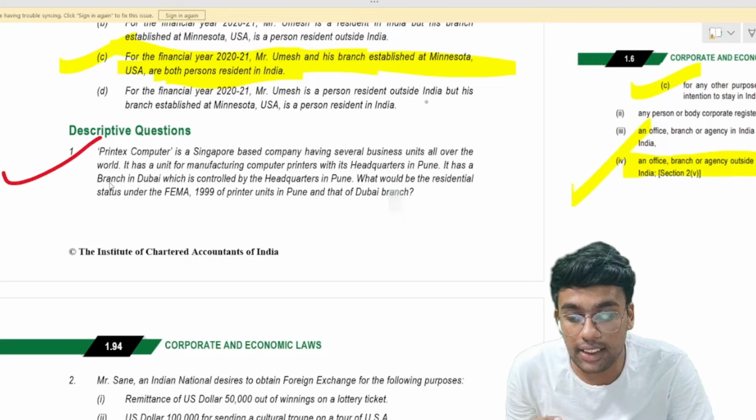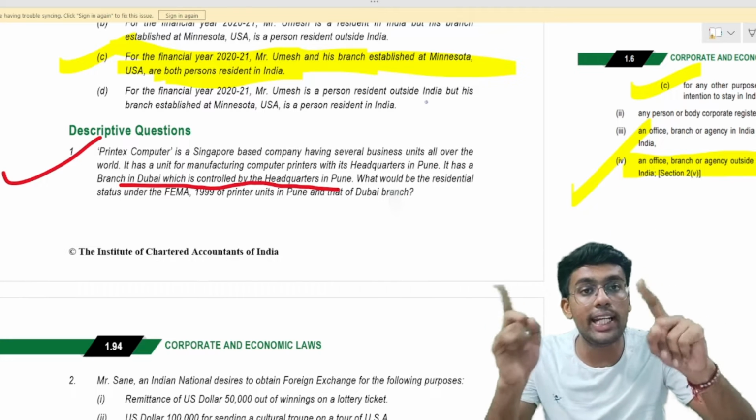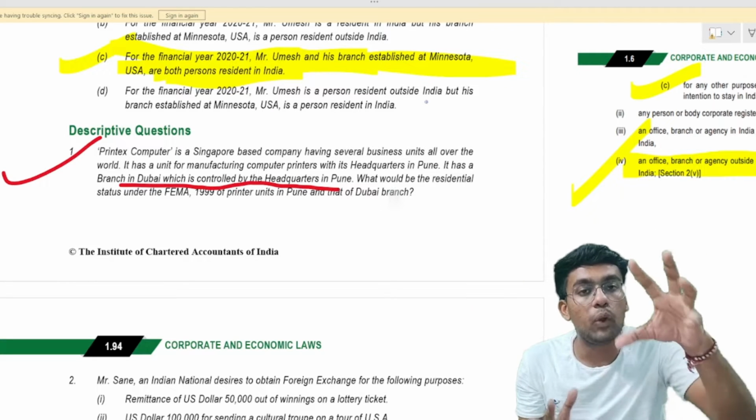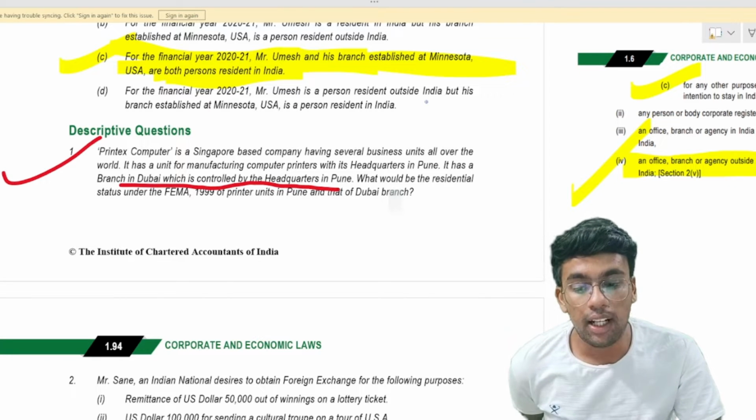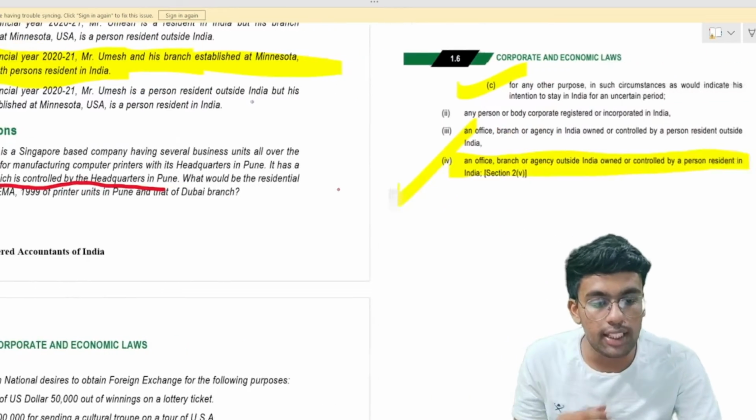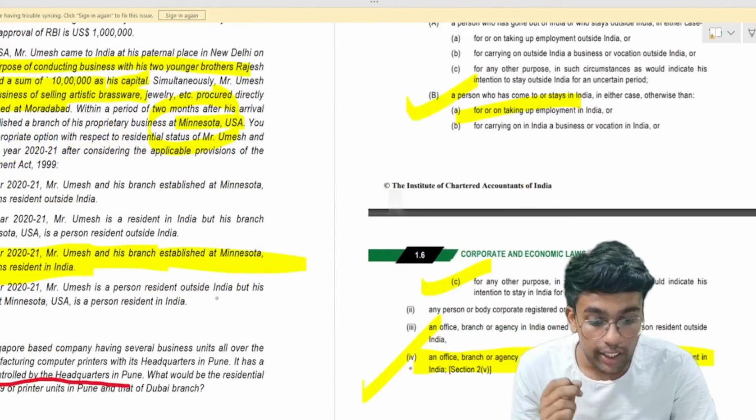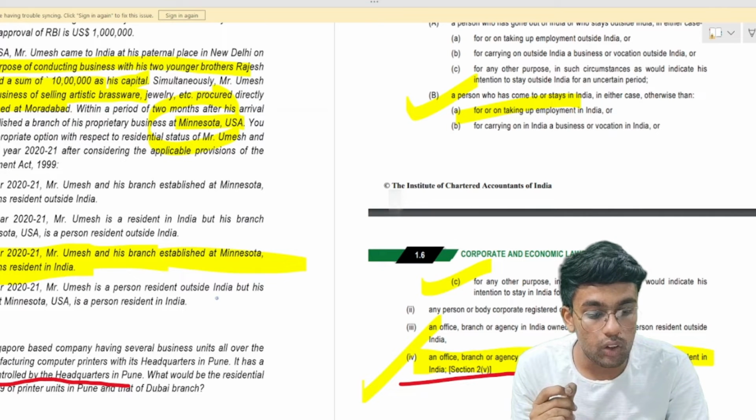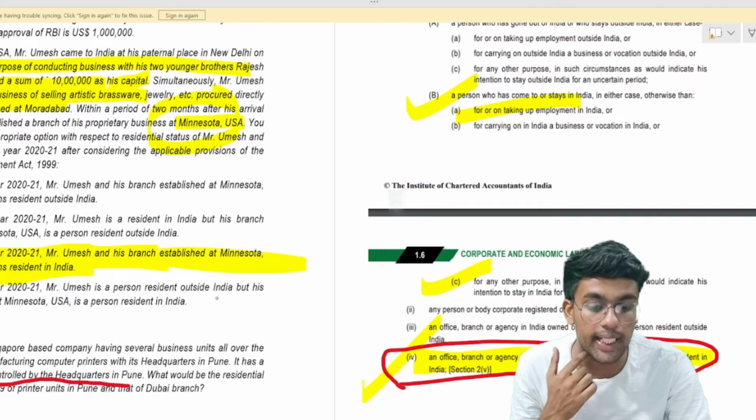It has a branch in Dubai, which is controlled by the headquarters in Pune. Matlab, the branch in Dubai and Singapore both are controlled by where? Both are controlled from Pune. So what could be the residential status under FEMA for both Pune and the Dubai branch? If you see the definition of person resident in India, an office, branch, or agency which is situated, owned, or controlled by a person resident in India would be considered as a person resident in India.